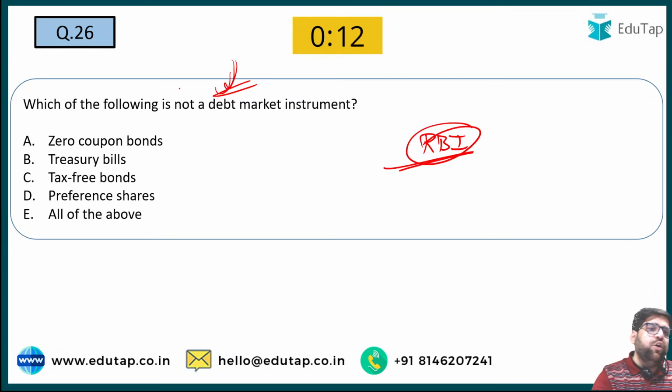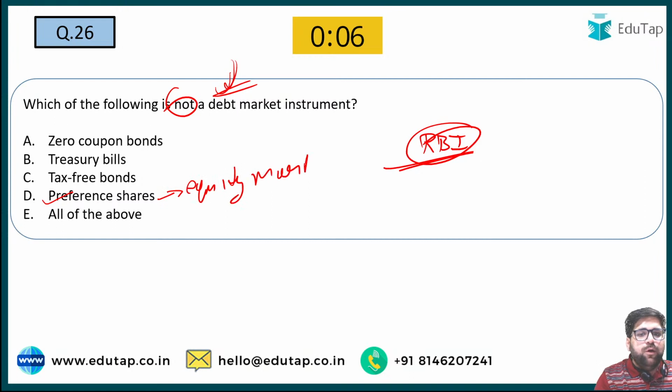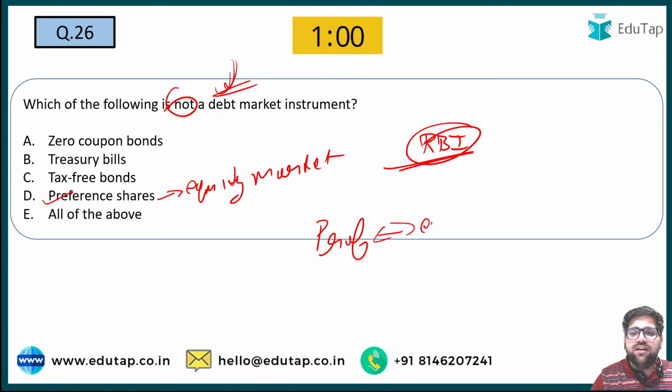Which of the following is not? Preference shares are not an example of debt market. Instead, they are an example of equity market, or you can also say shareholders market. Now my dear friends, since we are talking about preference shares, we have to understand the difference between preference shares and equity shares.